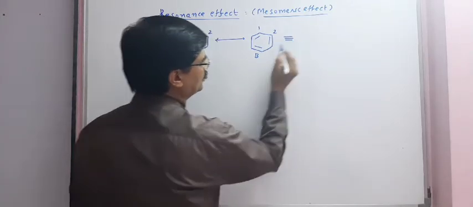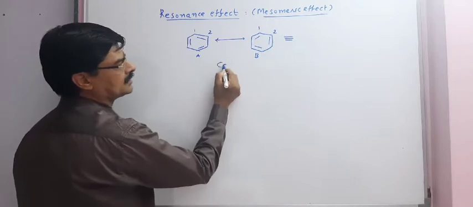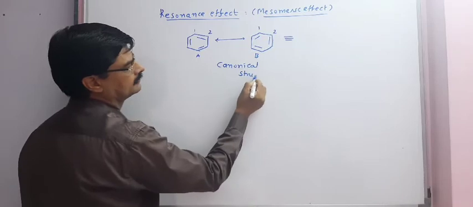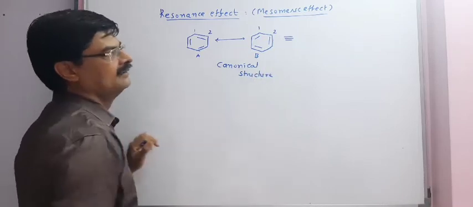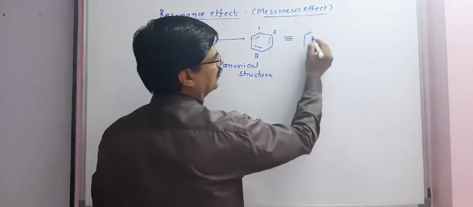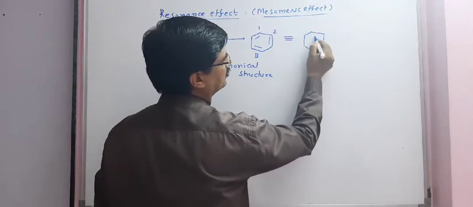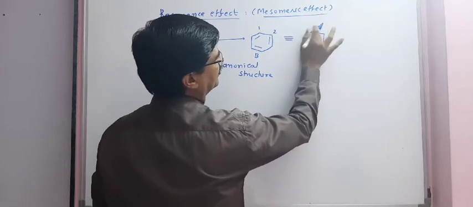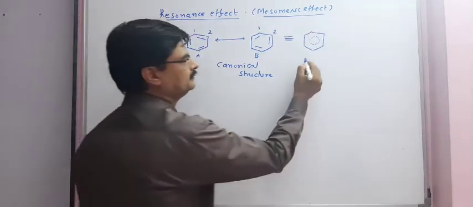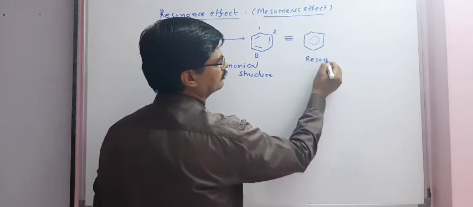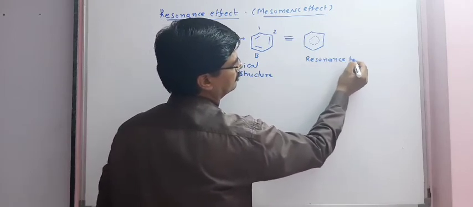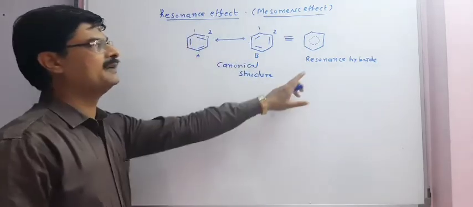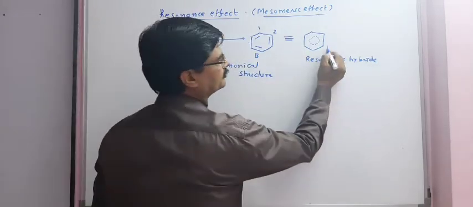So from these two hypothetical or canonical structures, we can draw the hybrid structure, or simply we can say resonance hybrid. This is the resonance hybrid structure of benzene.